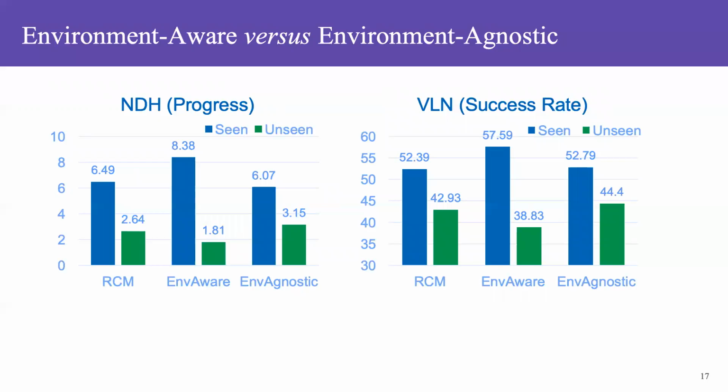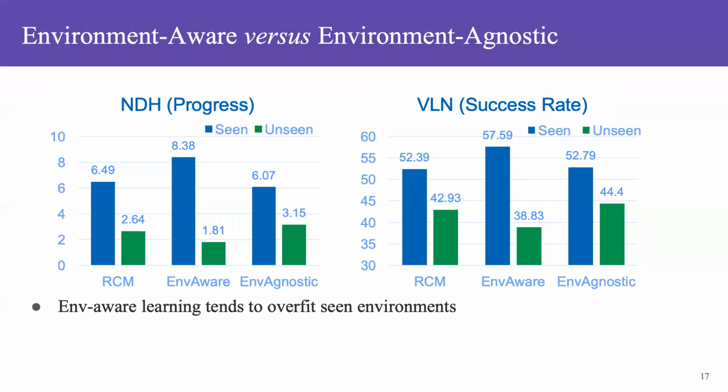If we remove the gradient reversal layer, then it basically becomes environment-aware learning. So we compare among the RCM model, the environment-aware RCM model, and the environment-agnostic RCM model on two tasks. As you can see, environment-aware learning tends to overfit seen environments.